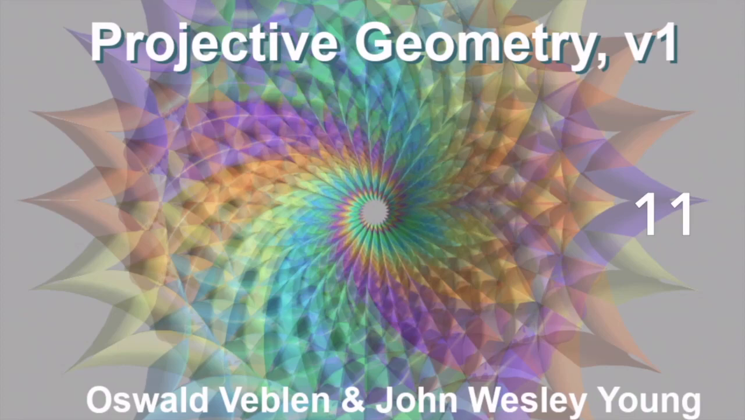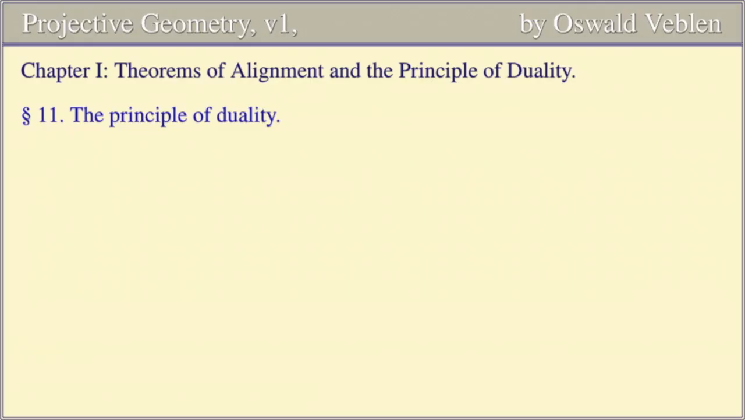Projective Geometry, Volume 1, by Oswald Veblen and John Wesley Young. Chapter 1, Theorems of Alignment and the Principle of Duality. Section 11, the Principle of Duality.